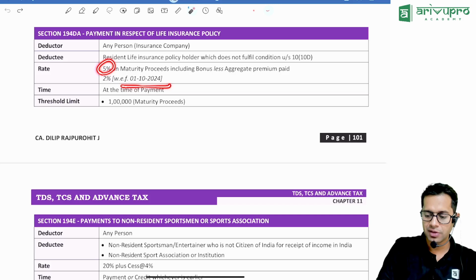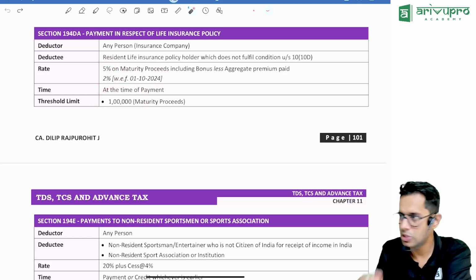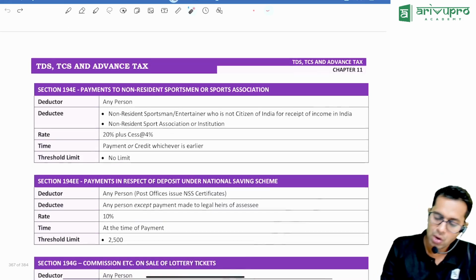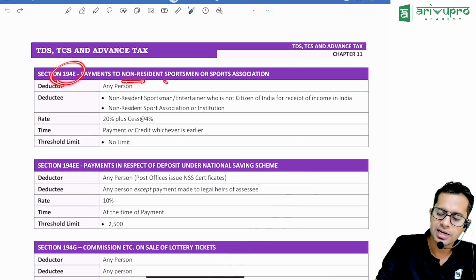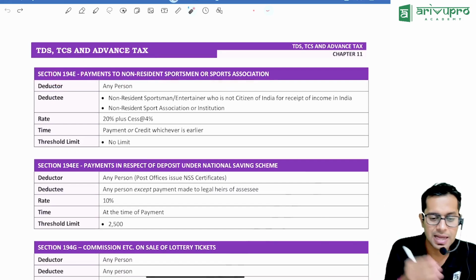Now the rate has been, with effect from 1st October 2024, reduced to 2%. If the amount is more than 1 lakh rupees, then only this provision is applicable. 194E, if you are a non-resident sportsperson or a sports association, for example, IPL is happening,